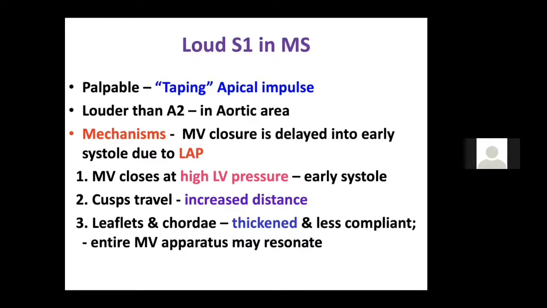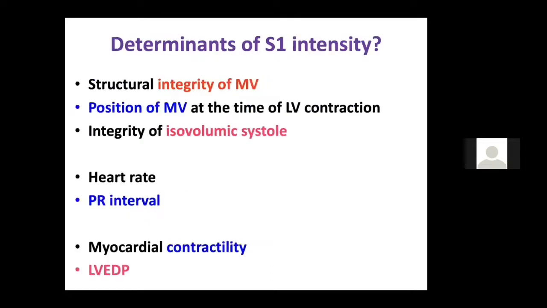Other mechanisms are like the leaflet and the chordae are thickened and are less compliant, so the entire mitral valve apparatus may resonate. But even if you do not know that, it is okay. But the most important mechanism you should know. And if somebody asks you about S1, we have already discussed in the previous classes what determines the S1 intensity. There are 5 to 6 things. And the most common is the structural integrity of the mitral valve. That is why patients with mitral stenosis will have a loud S1. Patients with mitral regurgitation, because the leaflet is not good, get a soft S1.